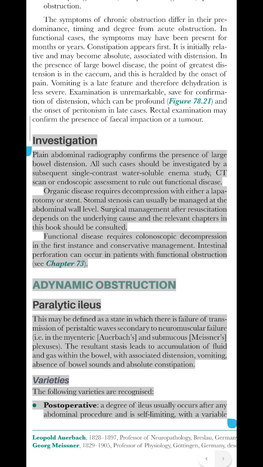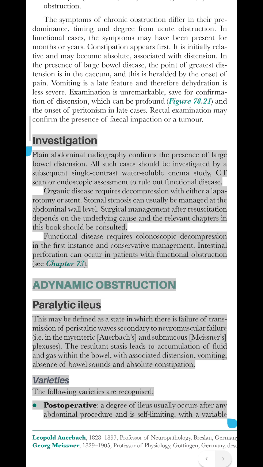Surgical management after resuscitation depends on the underlying cause, and the relevant chapters in this book should be consulted. Functional disease requires colonoscopic decompression in the first instance in conservative management. Intestinal perforation can occur in patients with functional obstruction, see Chapter 73.